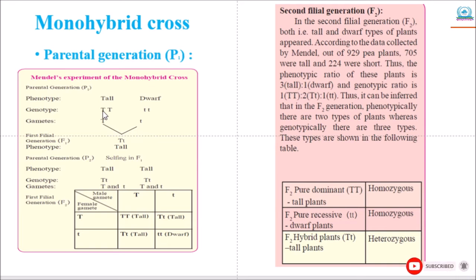So, first filial generation. In this experiment, Mendel observed that all plants of the first filial generation F1 were tall, but he realized that tall plants of the F1 generation were different from the tall plants of the P1 generation because parents of F1 tall plants are tall as well as dwarf plants.